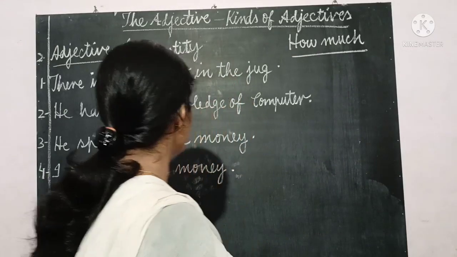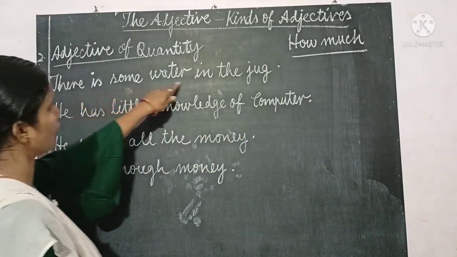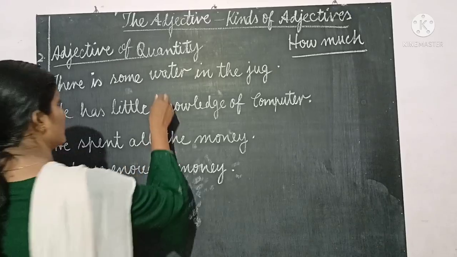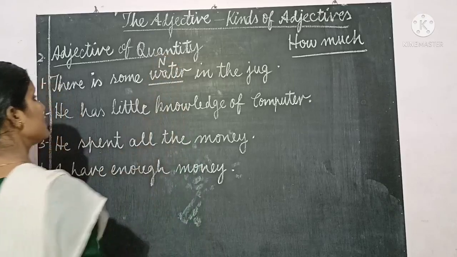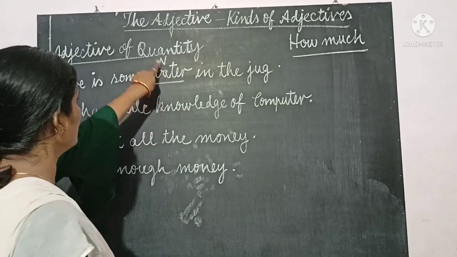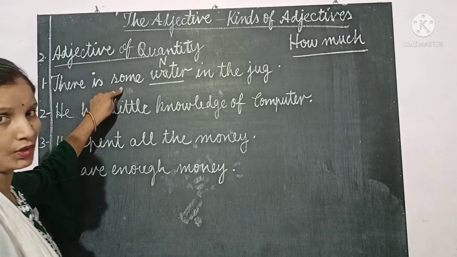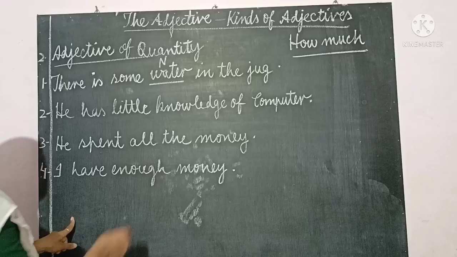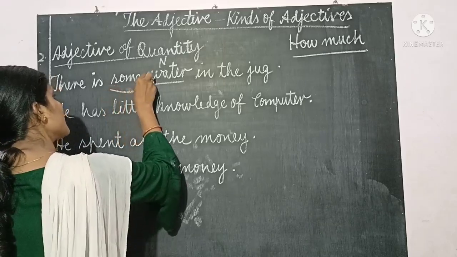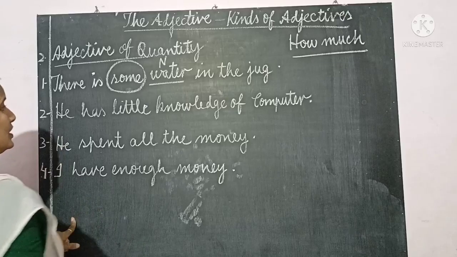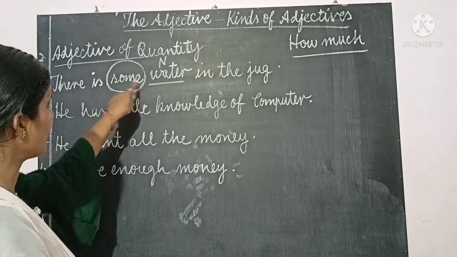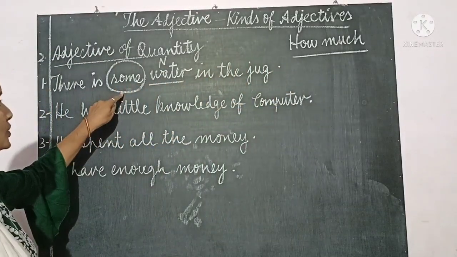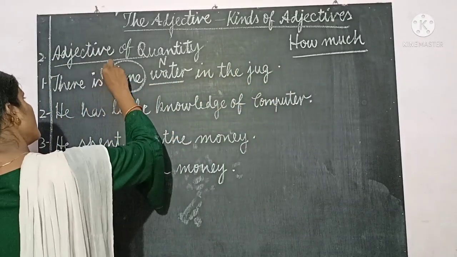Let's see these examples. There is some water in the jug. Here we are talking about water. What is the noun? Water. This is the noun, and some is used before the noun. Adjectives are used only for a noun or pronoun, to describe a noun or pronoun. So some water, some is describing water. Some, this is an adjective. If we ask the question how much water, the answer comes some water. So this is an adjective.